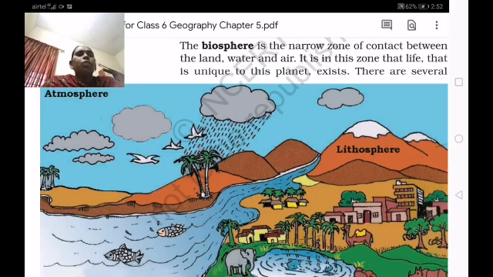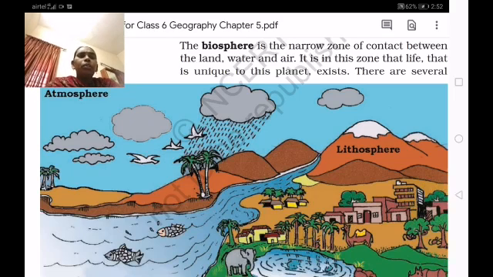So children, today let us learn about the biosphere. The biosphere is the narrow zone of contact between the land, water and air. It is in this zone that life that is unique to this planet exists. There are several living organisms on the earth.